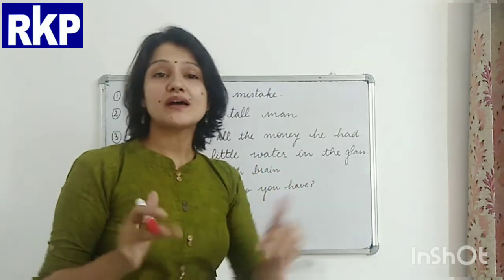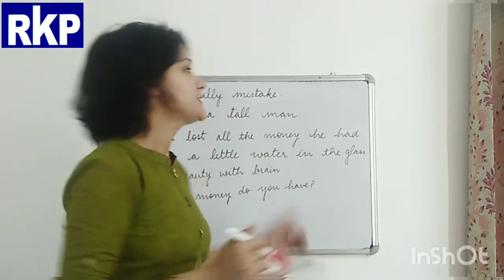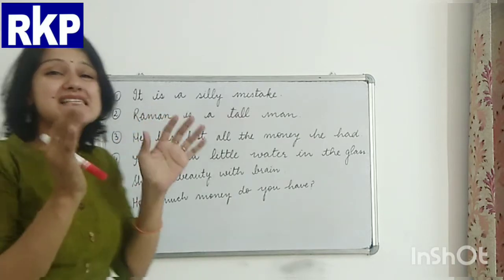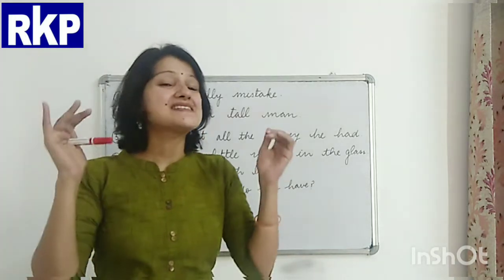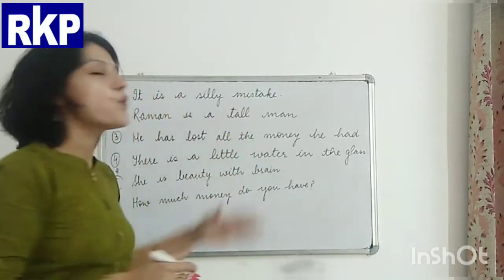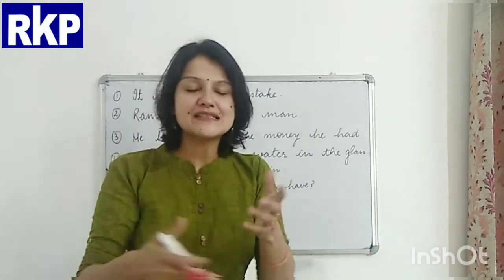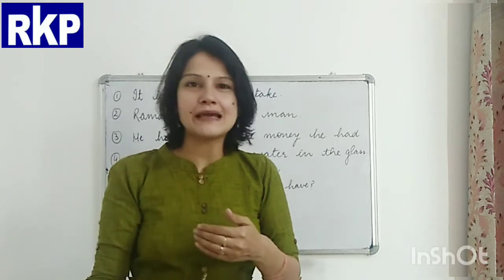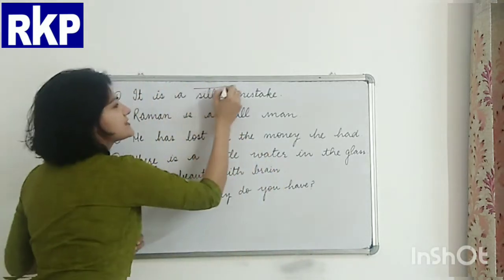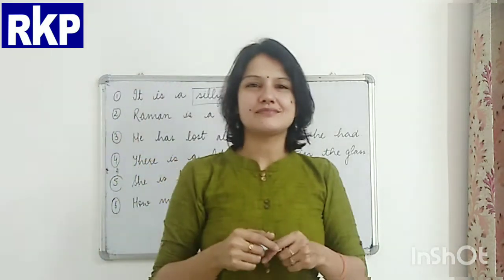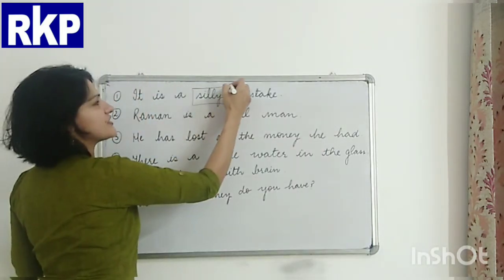Now have a look at these sentences. First sentence is, it is a silly mistake. Now, what kind of mistake is this? What is the quality of mistake? A silly one. It's a foolish mistake. So, this is the adjective here.